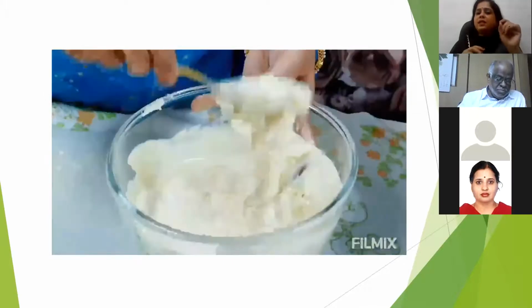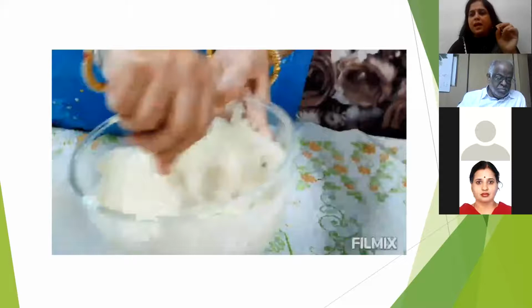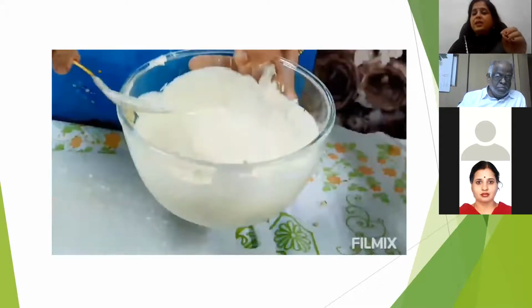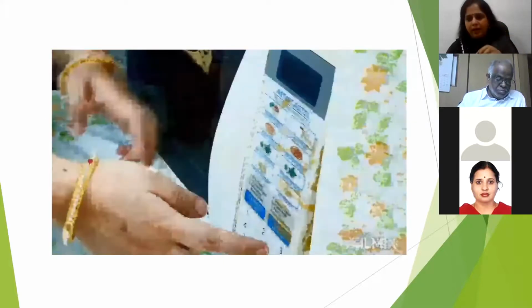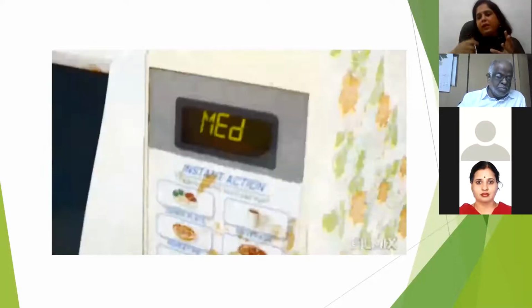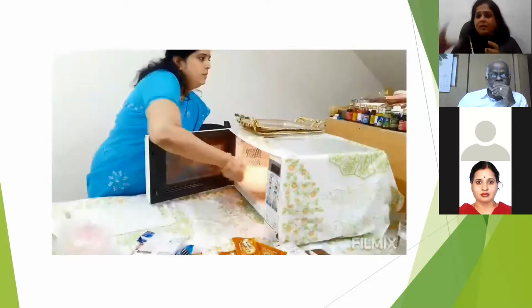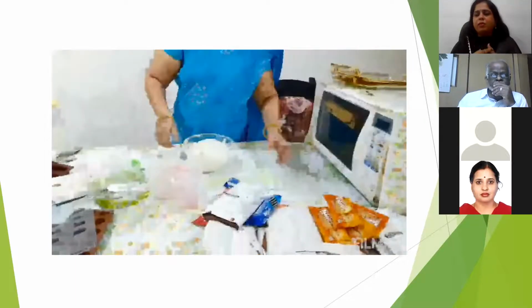So you can see there are still some small lumps. At this stage, you can either keep it for another 30 seconds and melt, or you can use that beater, the egg beater or the cake beater. For baking cake, we'll have that beater and I'll show you in the video. With that also, you can melt the remaining and make it a smooth paste.